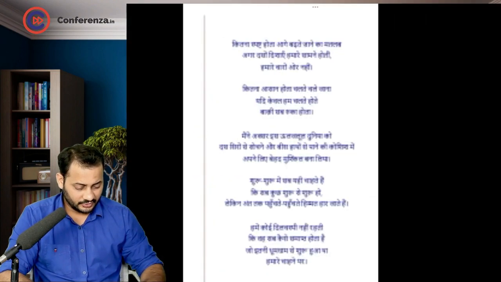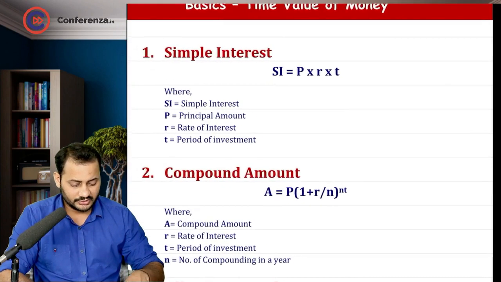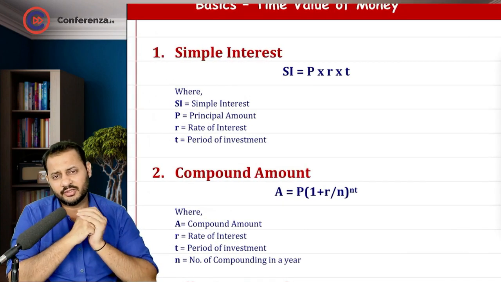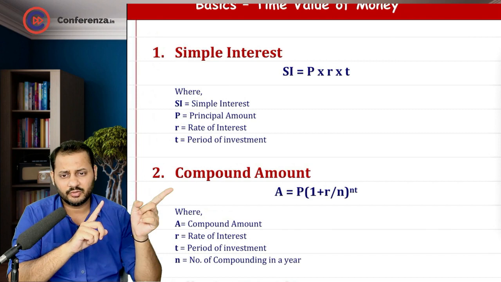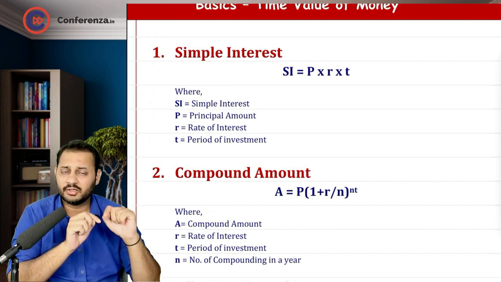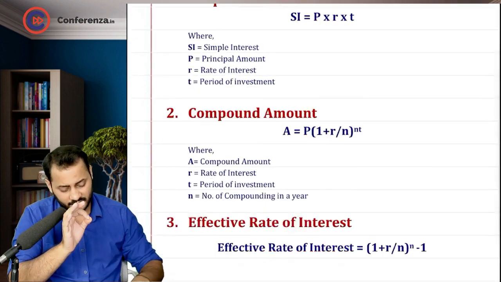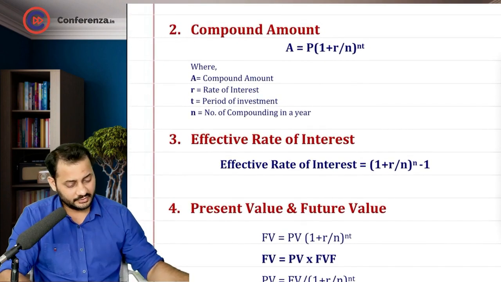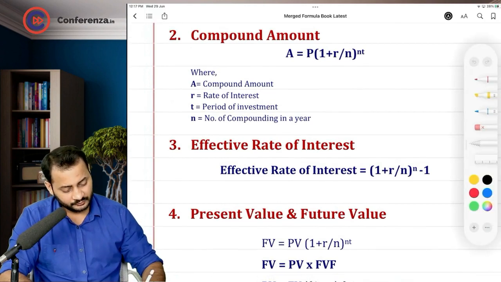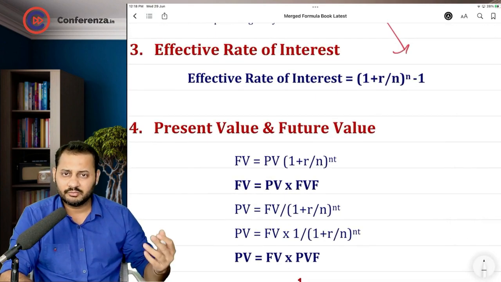For the sake of our understanding, we are going to just go through the formulas that we have seen. First formula was simple interest, principal into rate into time. Compound amount is P in bracket 1 plus rate of interest per annum divided by number of compounding in a year, to the power number of compounding in a year into time in years. Effective rate of interest. This formula comes from the same formula, 1 plus r divided by n to the power n, minus 1.